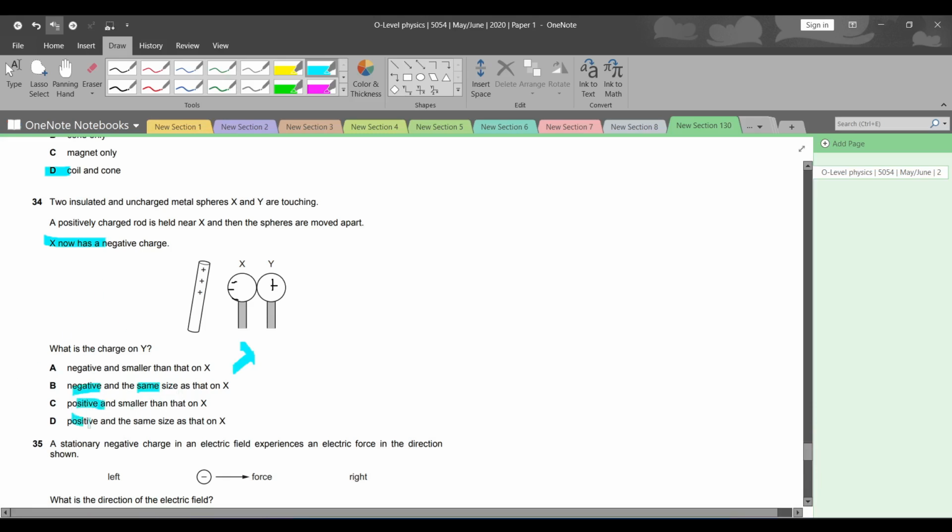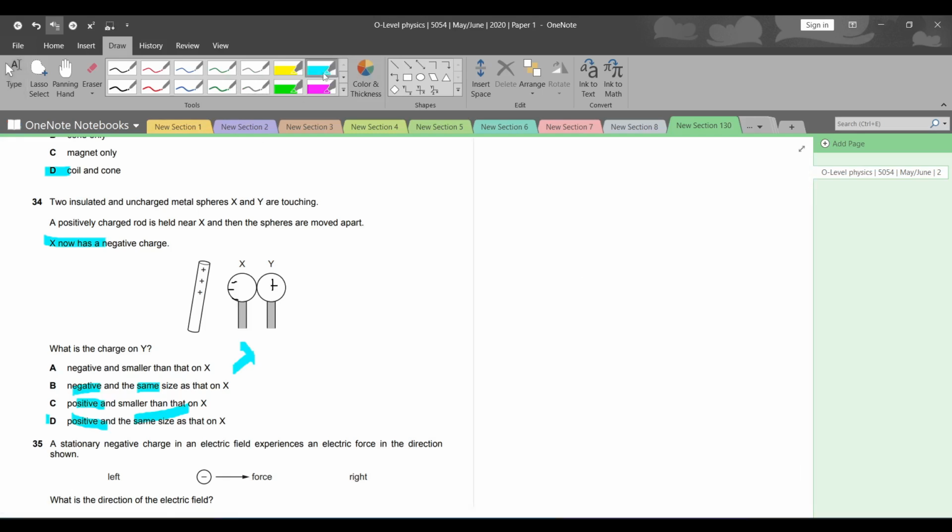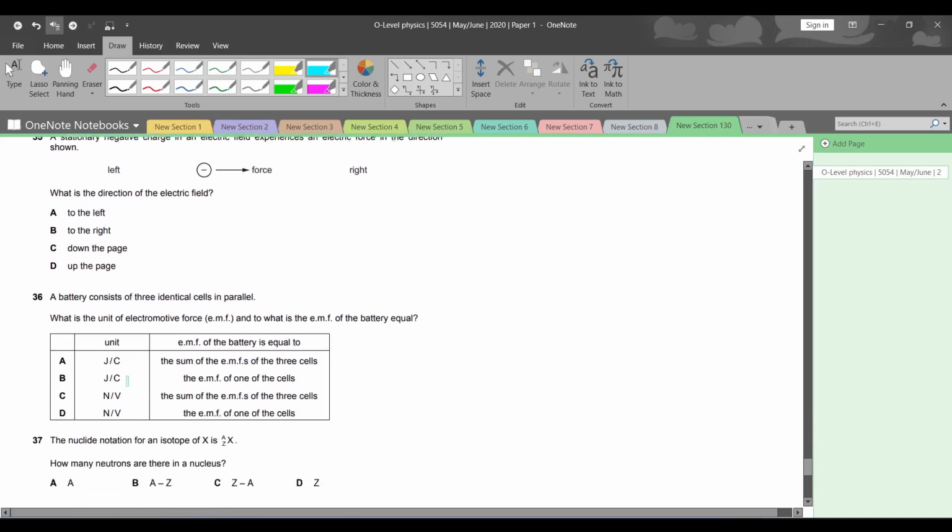So positively charged is either C or D. The size is smaller or the size is the same. The size is the same. Why you might ask? जो समझदार बच्चे होंगे उनको आ गया होगा. But for you guys, for the normal people, I will tell you that the spheres are uncharged. Therefore, it means that they have the same amount of positive particles and the same amount of negative particles. जब भी आपको बोलेंगे an object is uncharged, that will mean that the amount of positive particles are equal to the amount of negative particles. ठीक है ना? So therefore, D is the right answer. And we're on to the next question.